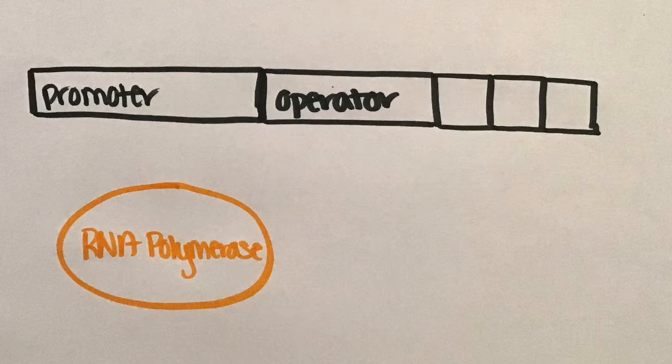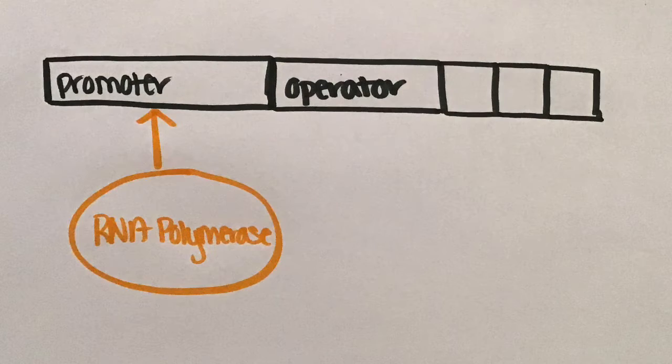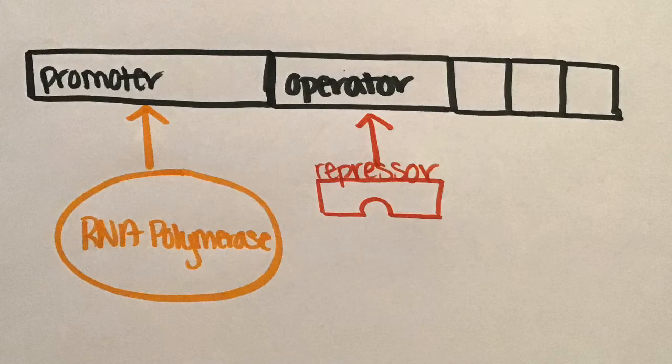RNA polymerase binds to the activator binding site on the promoter, which is a part of the lagging strand of DNA. The operator is connected to the promoter and is the binding site for the regulatory protein.